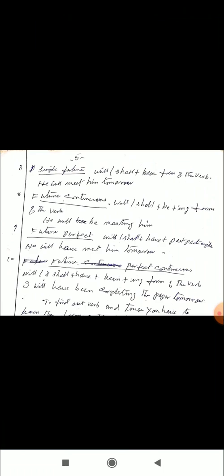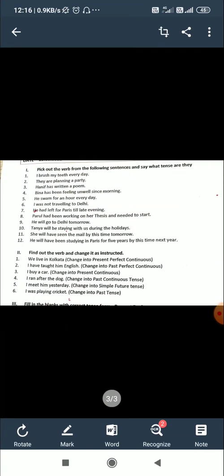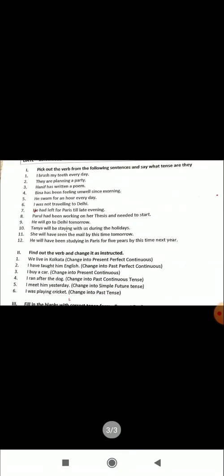So if you get this question, pick out the verb and find out what tense it is. You have to learn the verb forms and try to find out the verb and the tense. If there is no auxiliary, it will be either present tense or past tense. In other cases there are auxiliaries. I hope you understand. Now another question is pick out the verb; here you can see a lot of examples.